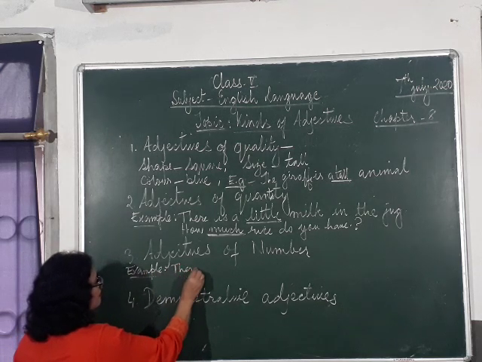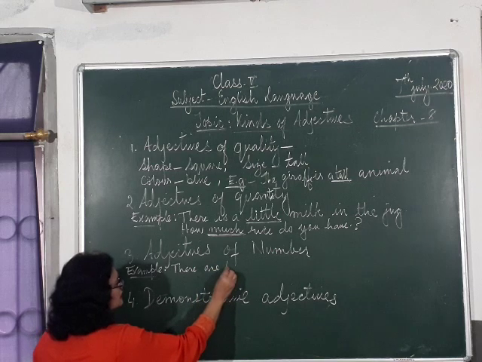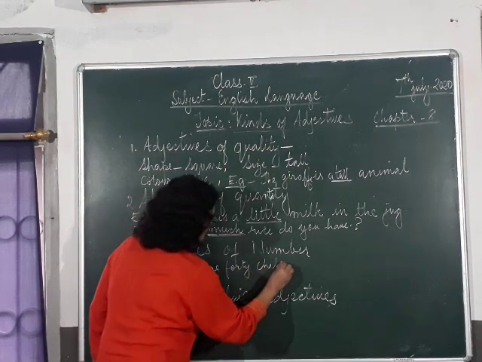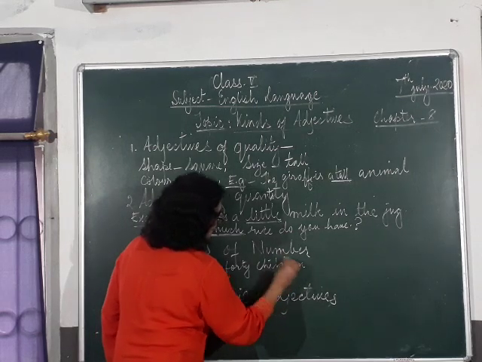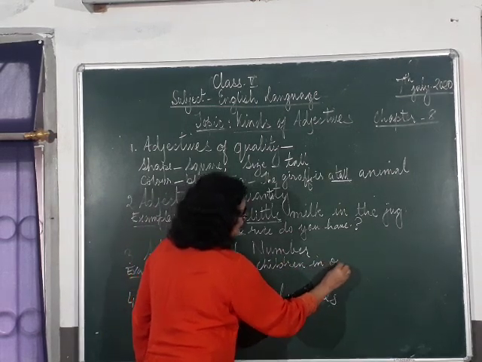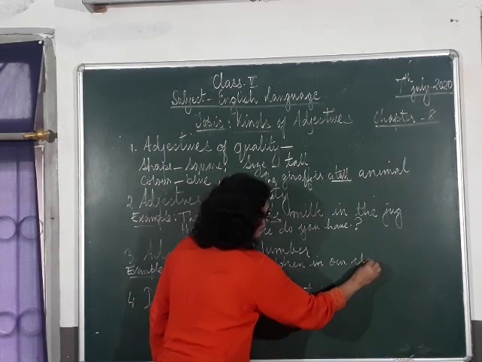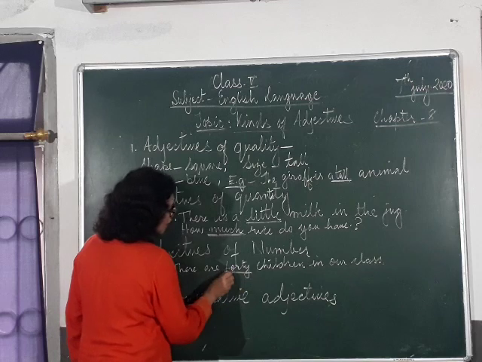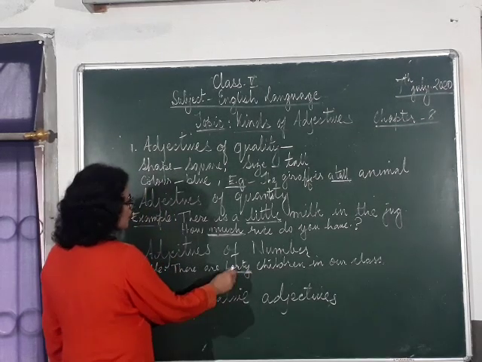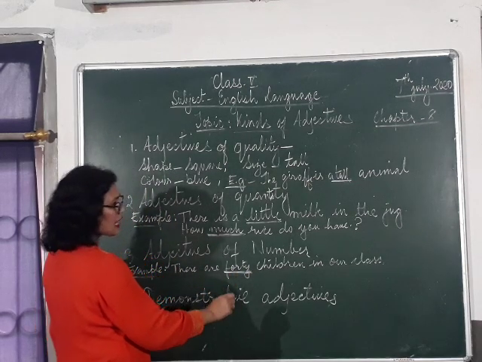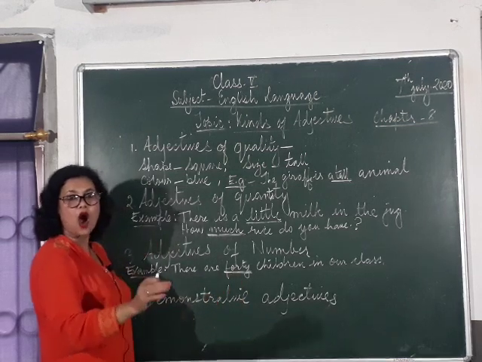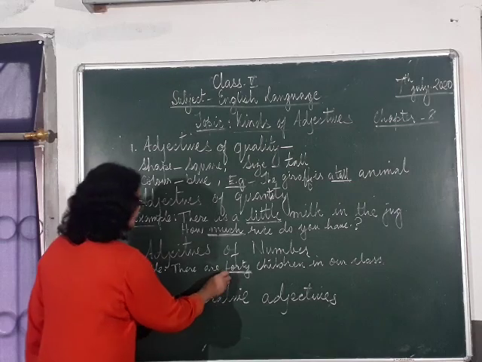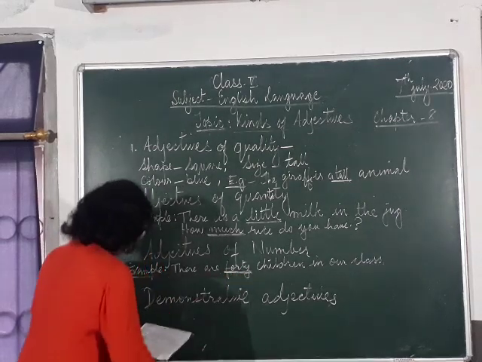There are 40 children in our class. So, how many children are there in your class? See, it answers the question, how many students are there in your class? 40. 40 is an adjective of number.